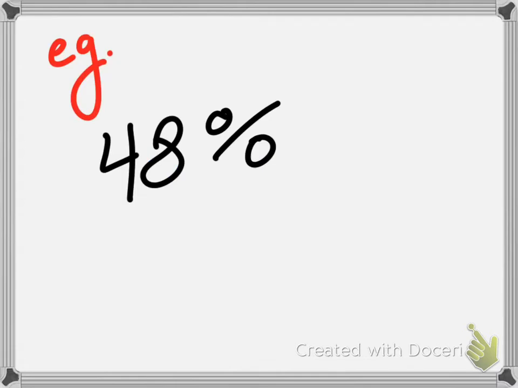48%. Where is the decimal with 48%? And you're saying here it's a percent, it's not a decimal. Every single number has a decimal, just like every single number is a fraction over 1. Where is the decimal in 48%? Where does the decimal go? Who can tell me?